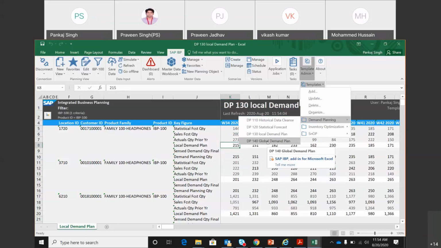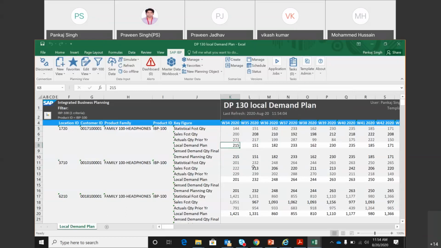So do we need to run any job here, or do we just need to put everything manually into this local demand plan? No job, only manual. Only manual. And good that you asked this question. If you look at this key figure, and this number 151, you can see that this 151 is the same as this stat forecast number.